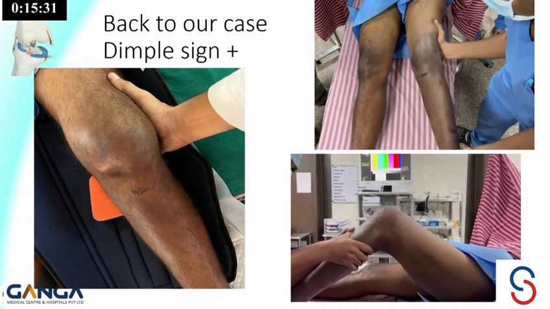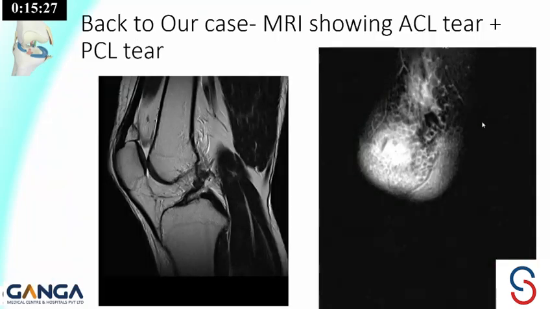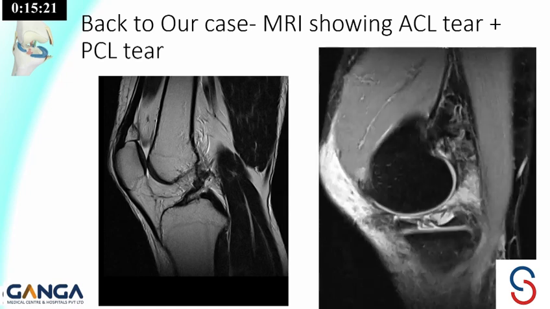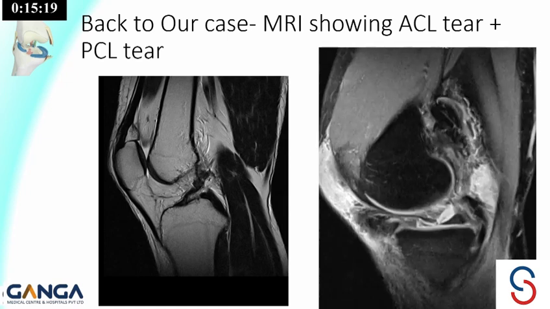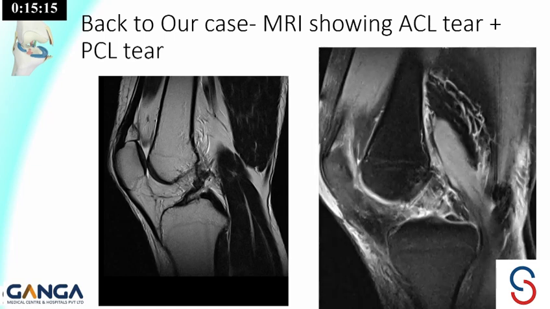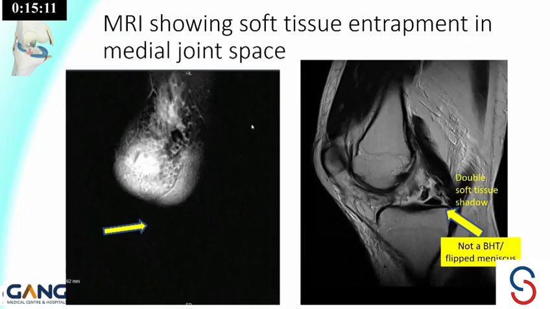So back to our case, with the dimple sign and valgus. On the MRI, we can see there was an ACL and PCL tear. And in the medial compartment, we can see that there was soft tissue which has gone inside the medial compartment. That is a combination of both the retinaculum and the MCL.